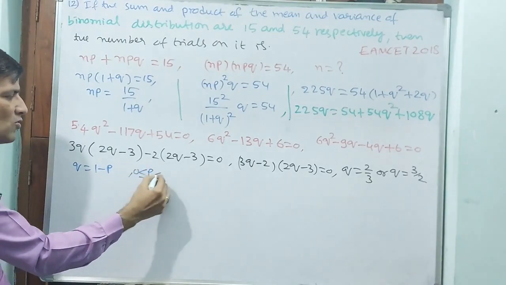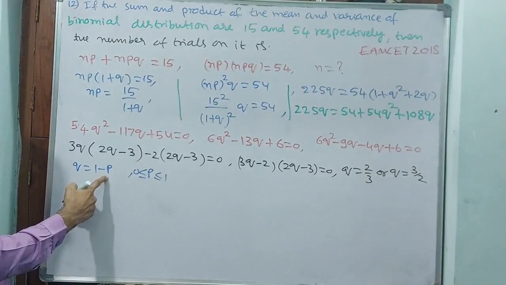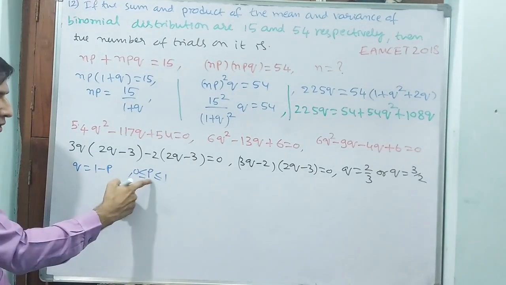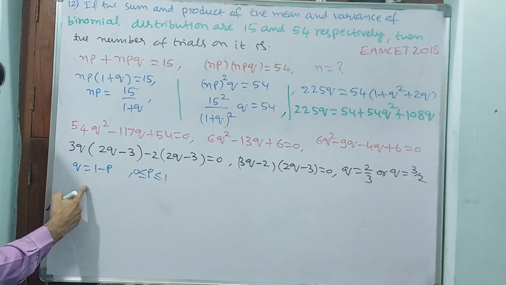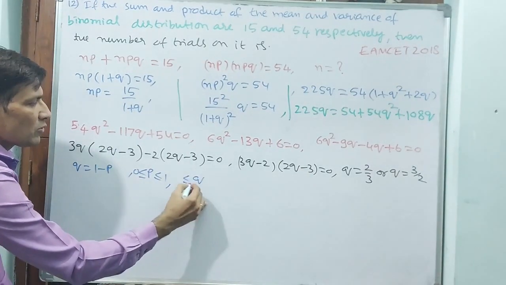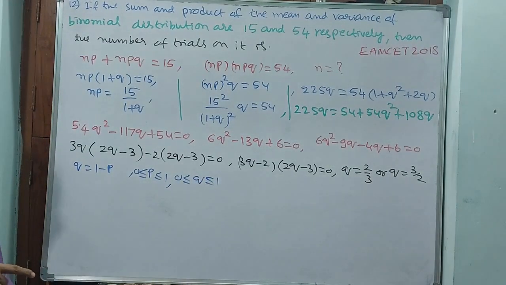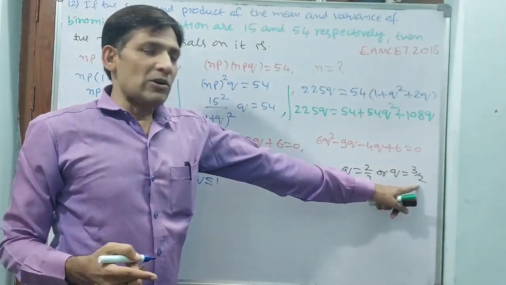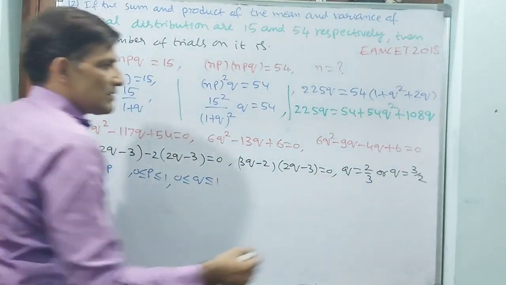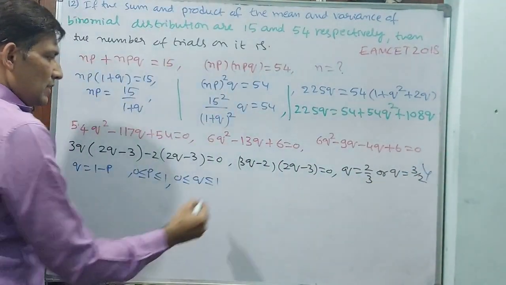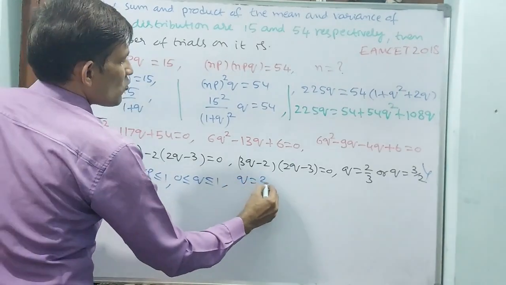P may be 0 to 1. If P is 0, then Q is 1. If P is 1, then Q is 0. That means automatically Q is also 0 to 1. But 3 by 2, if you take as Q value, is it valid? Not valid. That is why this you strike off.